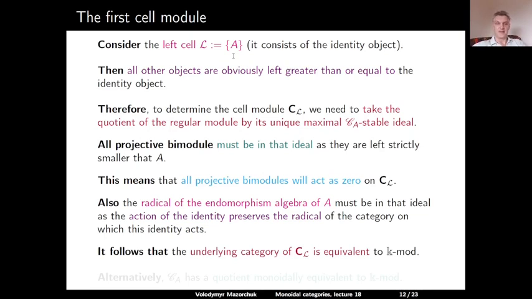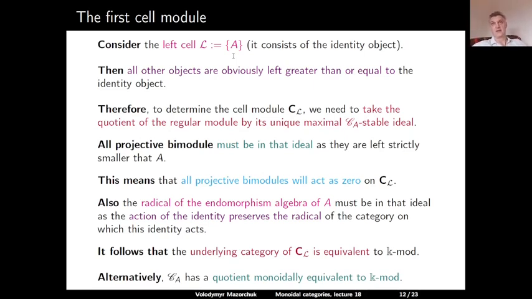So it follows that the underlying category of our cell module is just K mod. We have one indecomposable object and there is no radical of its endomorphism ring. Alternatively, we can describe this by the fact that if we kill first all projective bimodules and then the radical of the endomorphism ring of the identity, then we construct a quotient of our monoidal category CA, which is equivalent monoidally to the category of K vector spaces.